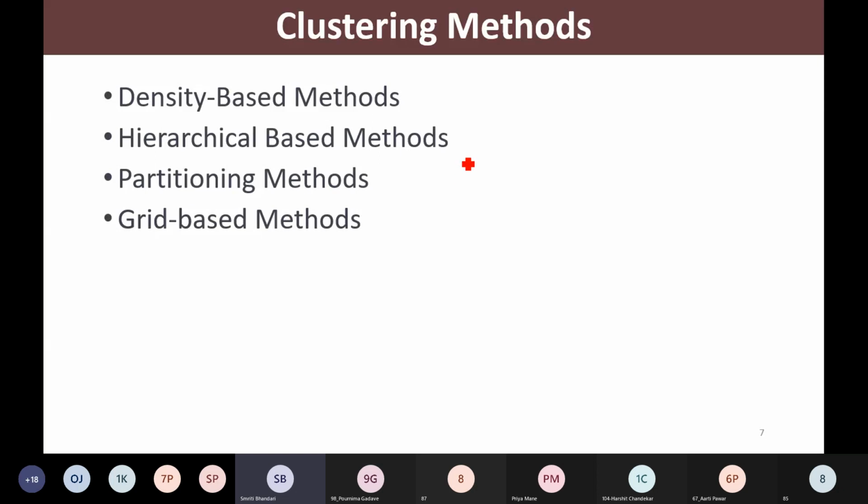One is under hierarchical clustering and another comes under partitioning methods. So let us begin with the very first and very simple algorithm that comes under partitioning methods, and that is the K-means algorithm.